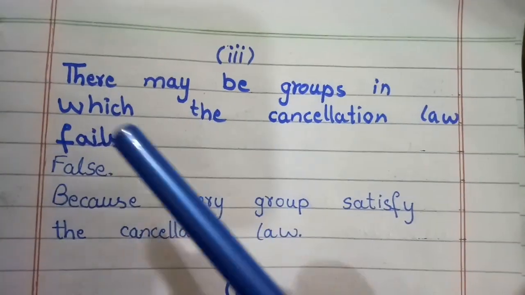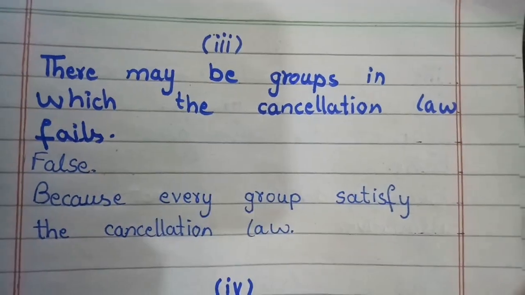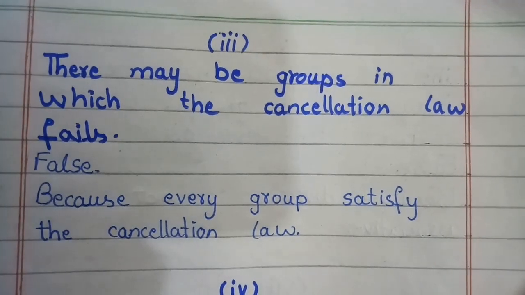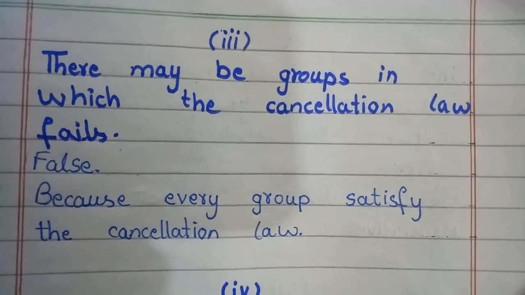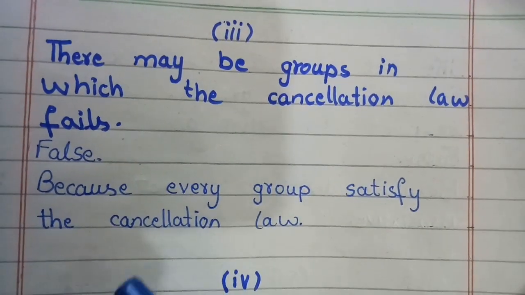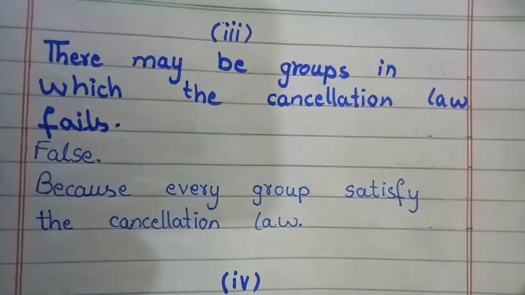The third part is, there may be groups in which the cancellation law fails. No, because we did the theorems of cancellation law earlier, in which we said that if it's a group, it will hold the cancellation law. So this statement is false, because every group satisfies the cancellation law.